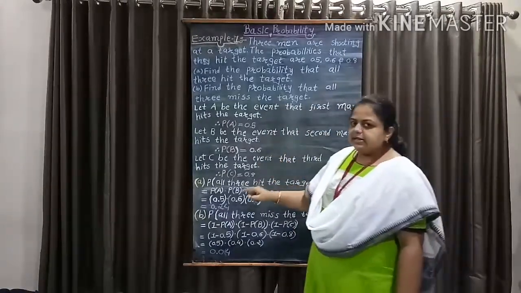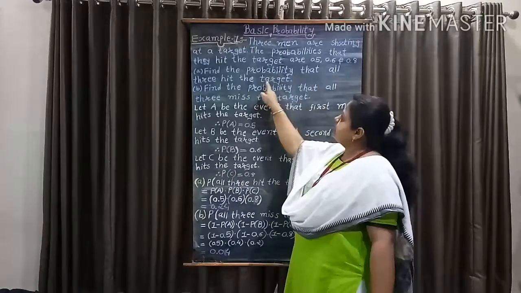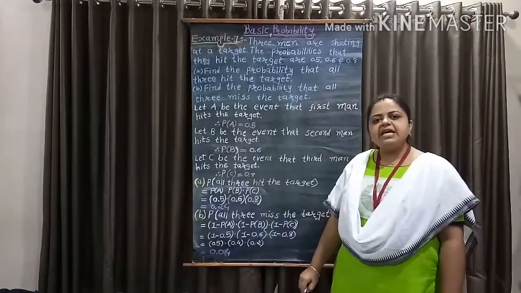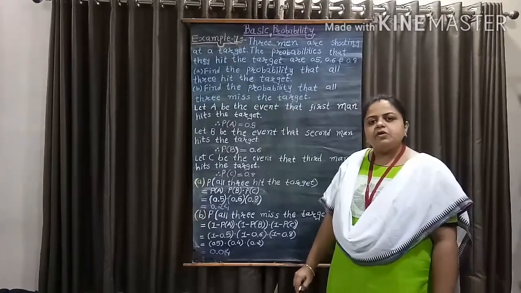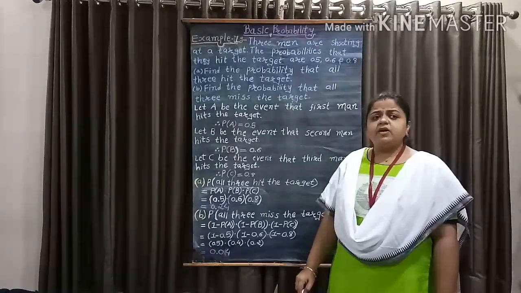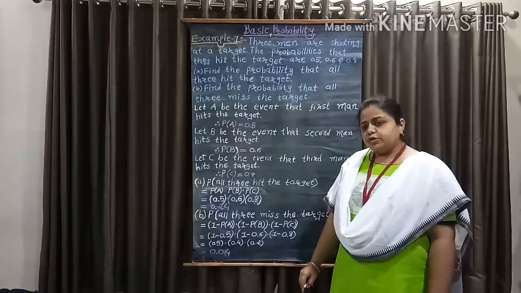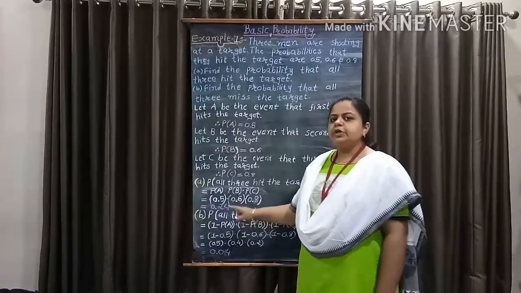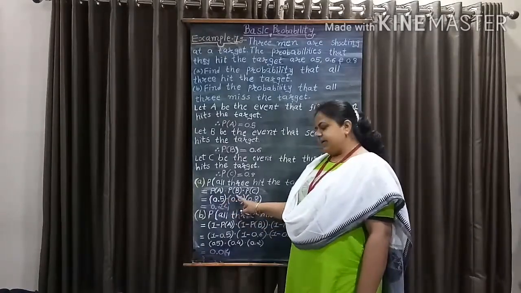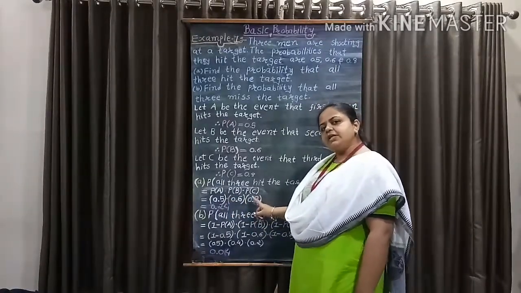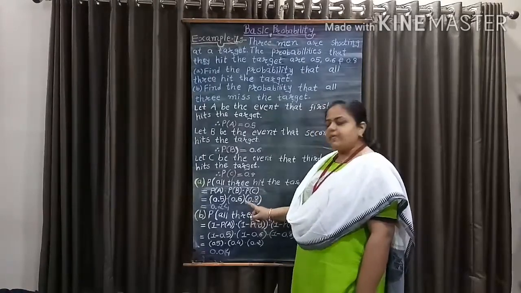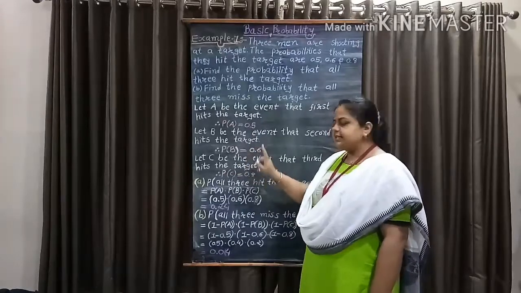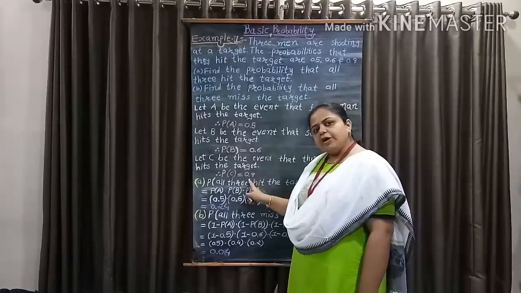Now, probability that all three hit the target. Here we know that the events A, B and C are independent because they do not depend on each other. So, probability of all three hit the target equal to probability of A into probability of B into probability of C. And we have been given probability of A equal to 0.5, probability of B equal to 0.6 and probability of C equal to 0.8.